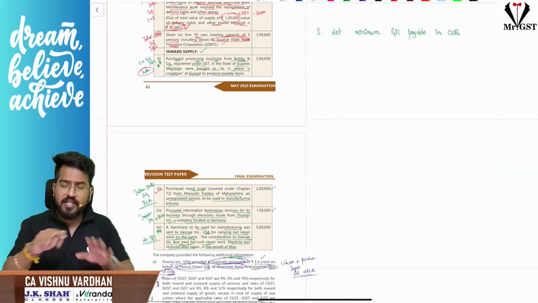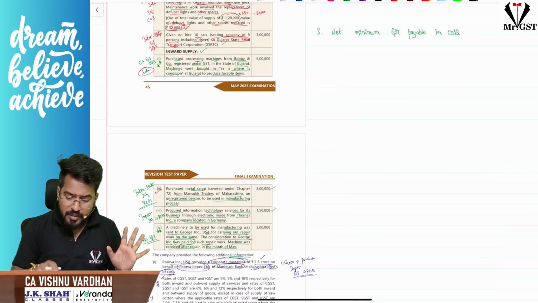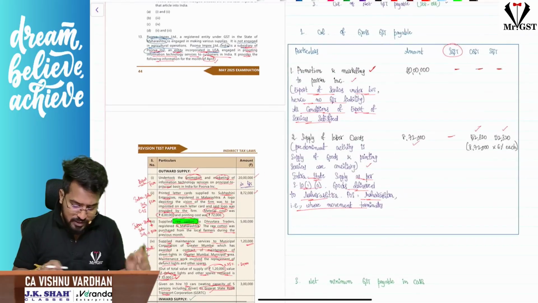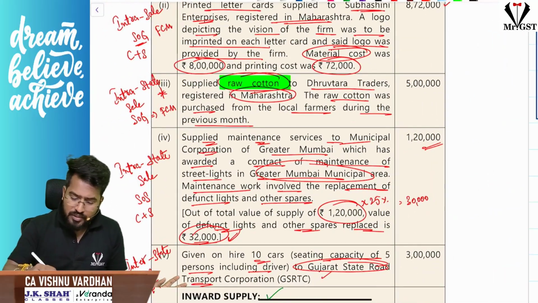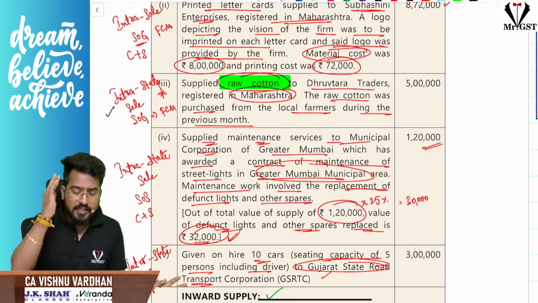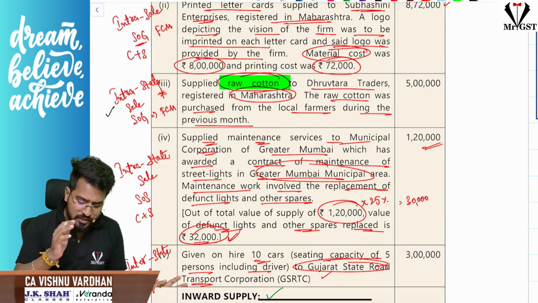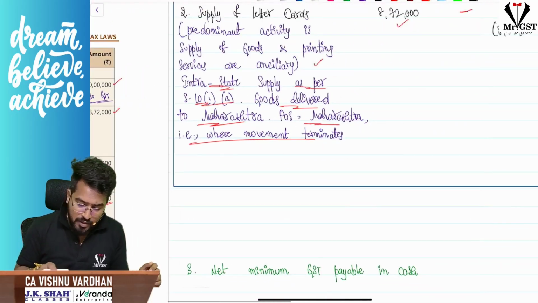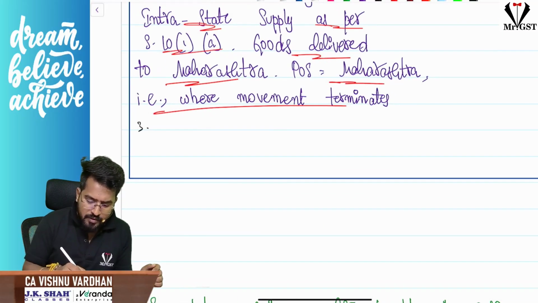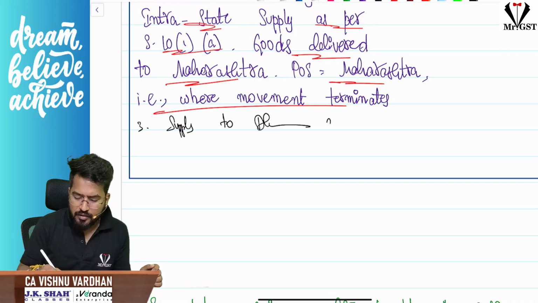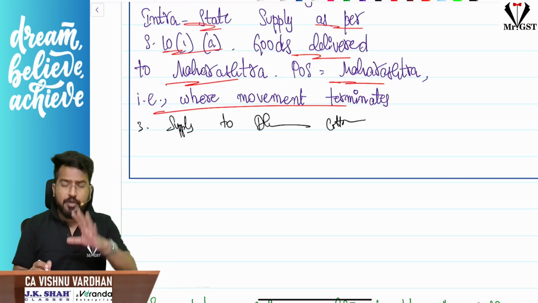Now the remaining things I will just fill in roughly, not in a detailed way, so that we do not waste time. Now what is the third one? Sir, supplied raw cotton to Dhruv Tara traders. For this we have already made an understanding. Intrastate sale of goods, so supply of goods, forward charge, 5 lakhs. So this is CGST plus SGST, correct? So here I'll write, supply to Dhruv Tara cotton. And below that you write down the reasons.